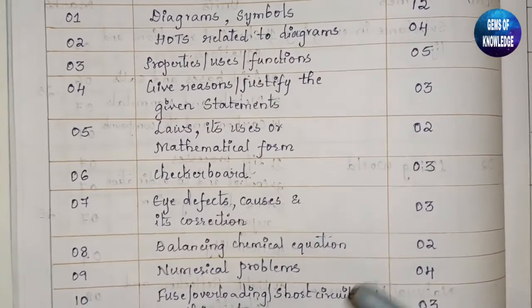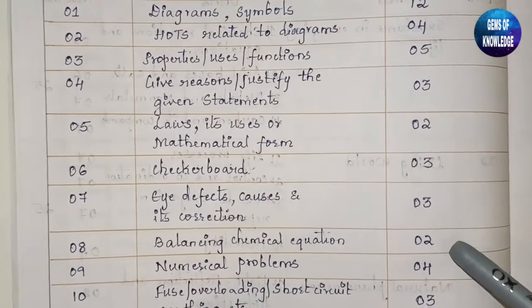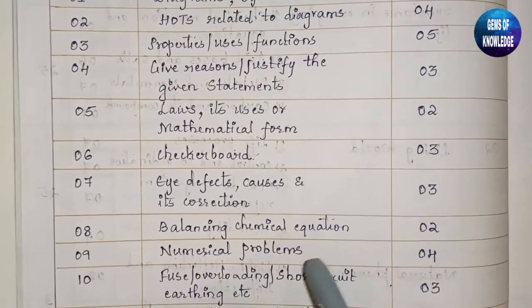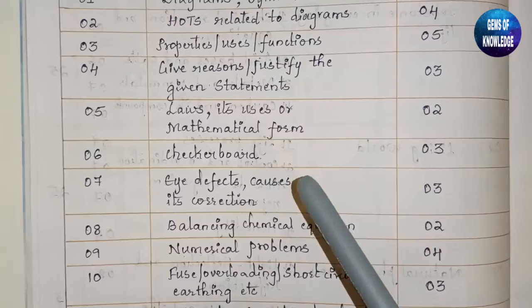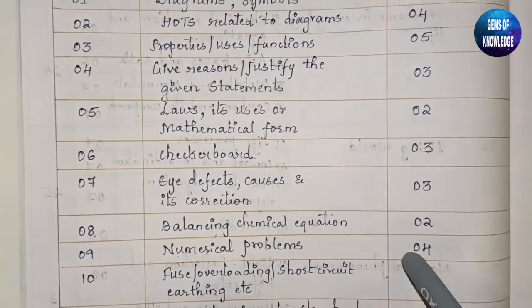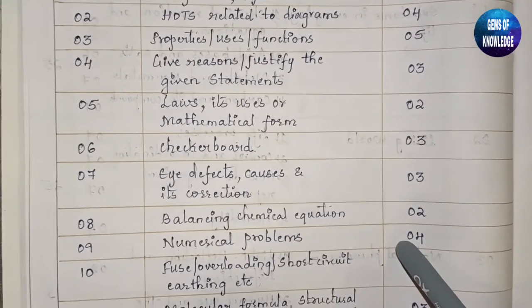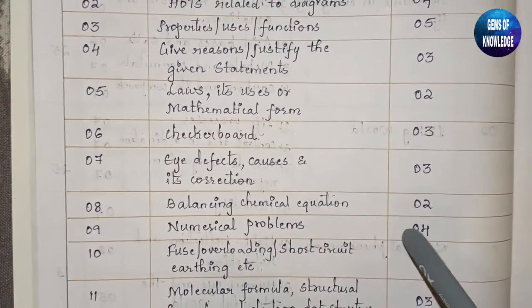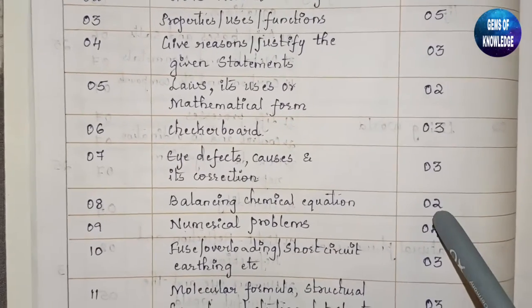It may come for 3 marks or it may come for more marks also. Okay, so this I have expected here 2 marks. Then numerical problems from electricity and light chapter, it is also of 4 marks. It may be for more marks, but for now the passing package I have expected only 4 marks.